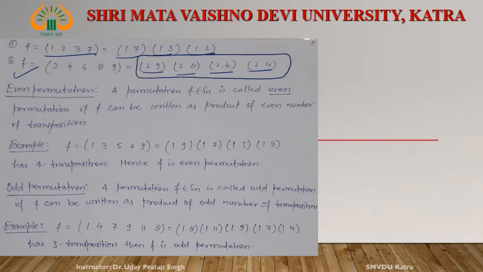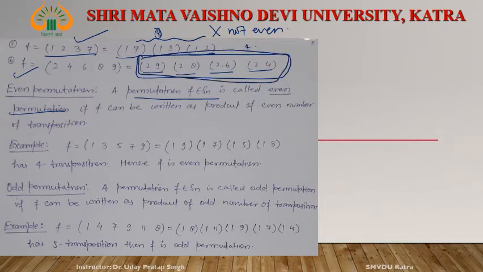Right? Even permutation. A permutation F of Sn is said to be an even permutation if it can be written as a product of an even number of transpositions. See the first example. How many transpositions? 3. Total 3 transpositions. This is not even. In this example, how many transpositions? 4. Right? This is even. This is an even permutation. But this is not an even permutation.